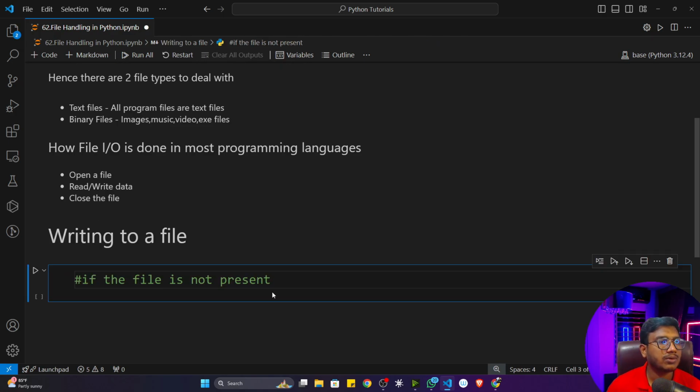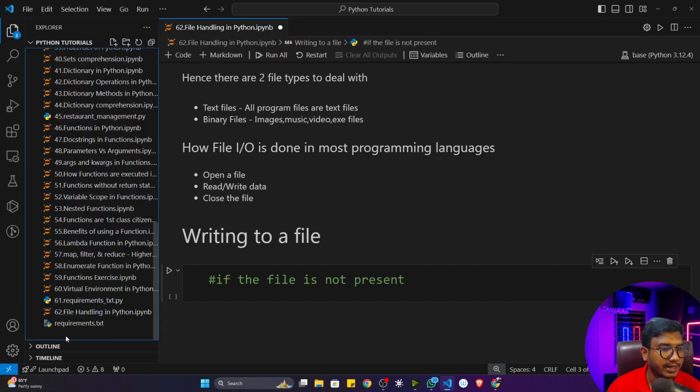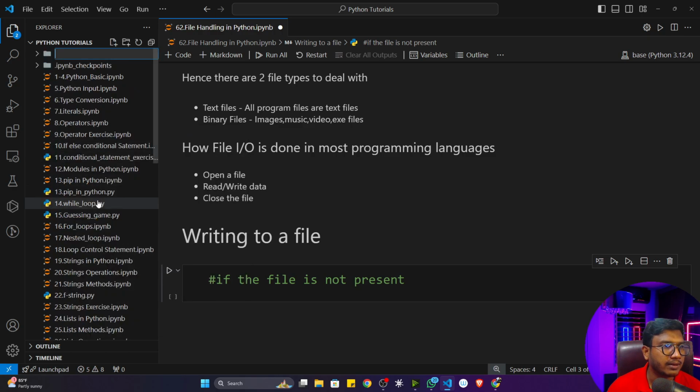So guys, the first thing we'll be learning is, if any file is not present, how we can create that particular file, and inside that particular file, how we can write something. For this, I'll create a folder here because I don't want to create the file inside this particular project directory, since I already have so many files here. So I'll create a new folder and name it files. That would be better. Now see, this is my folder location.